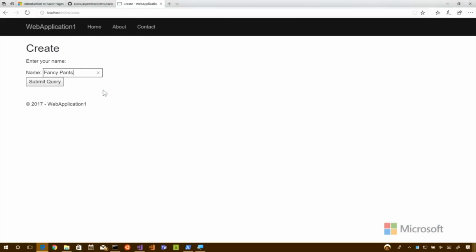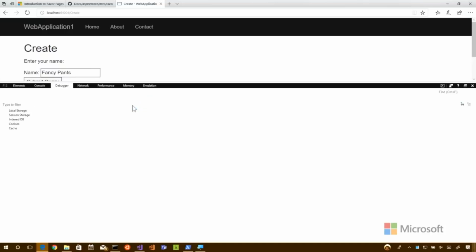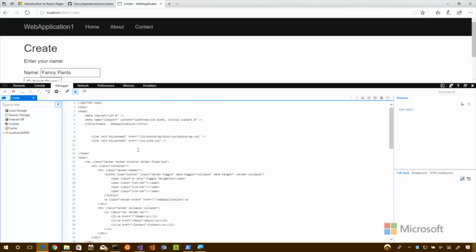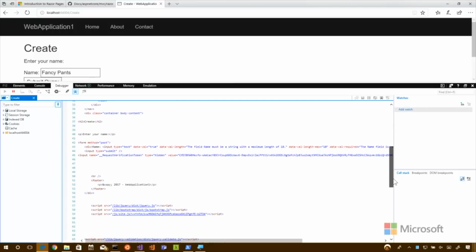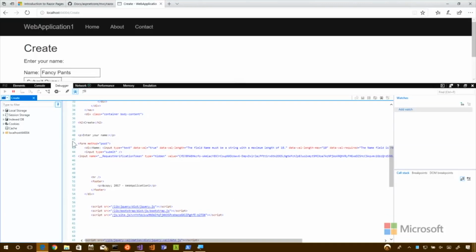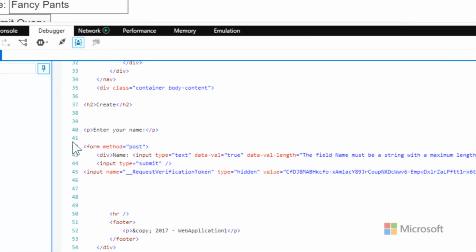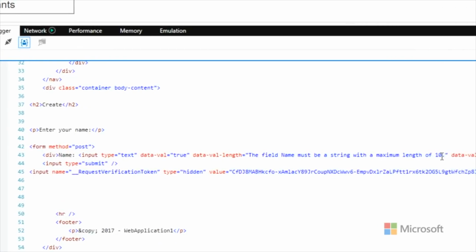Did we bind it? See what's happening? Nothing. And if we go and do a view source, I just want to show the people the form first. Some things showed up on the input. That's kind of cool.